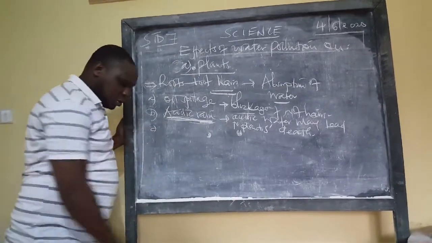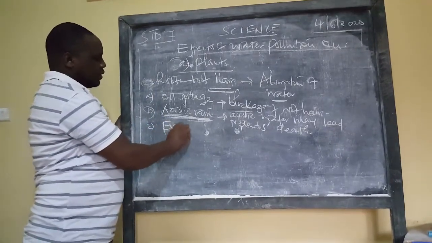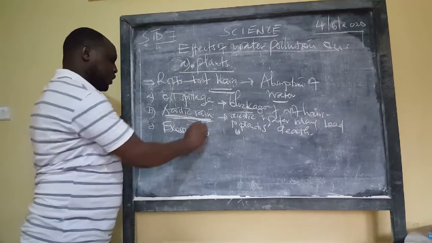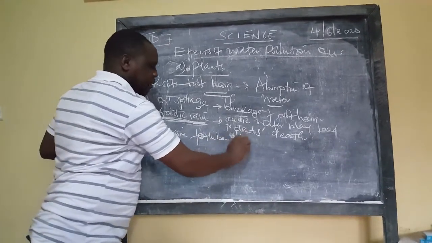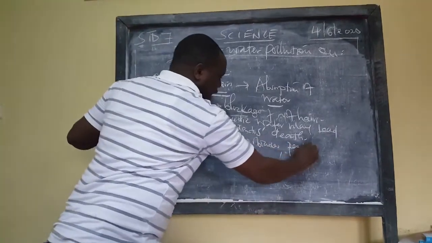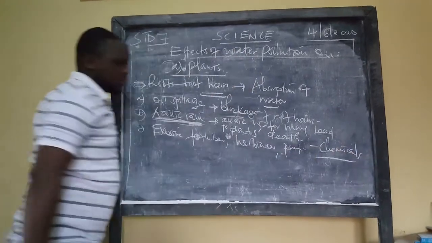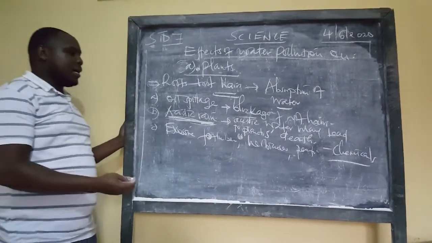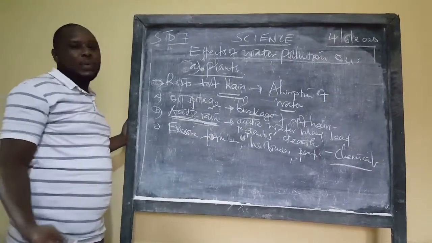Number 3, we can also talk about excessive fertilizers. We have herbicides and pesticides. All these are chemicals. If they are in excess, once a plant absorbs excess of this, definitely they will die.